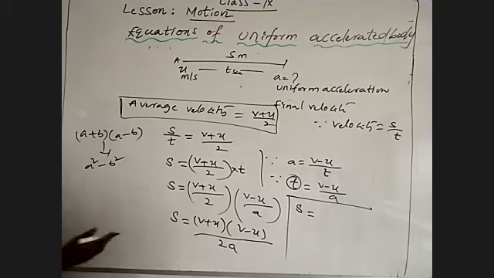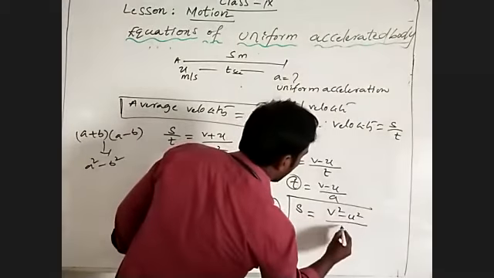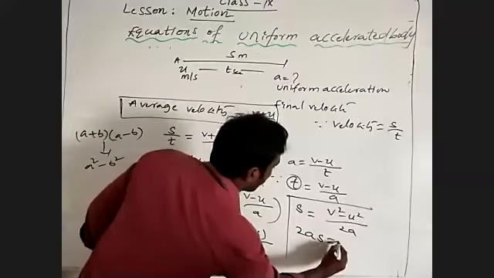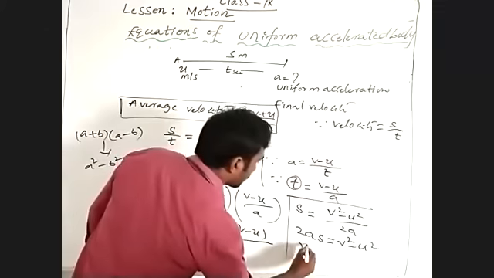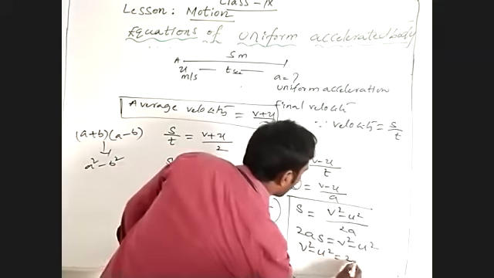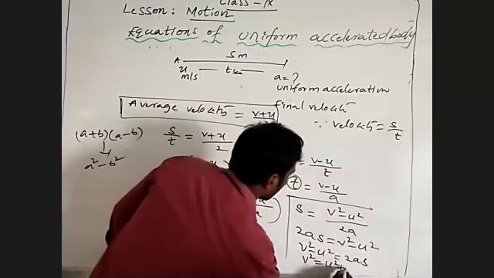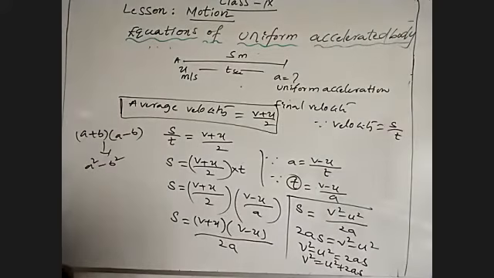In the same way we can write v square minus u square by 2a. Transferring 2a to this side, 2as is equal to v square minus u square. You can write v square minus u square is equal to 2as. Otherwise, v square is equal to u square plus 2as. That is another equation to find the final velocity.